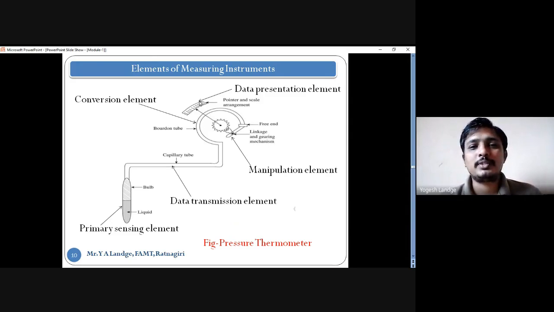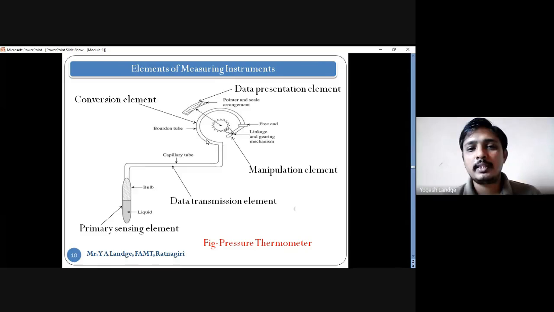So what you see in this picture, this is the bulb where we put the liquid which expands, mostly. If we put the mercury one, then let's consider this is a mercury liquid. That is put into the bulb, and this bulb is closed, with only one opening at the top side. This is called a transmission line. Transmission line was capillary tube. Okay, it is mentioned as the capillary tube.